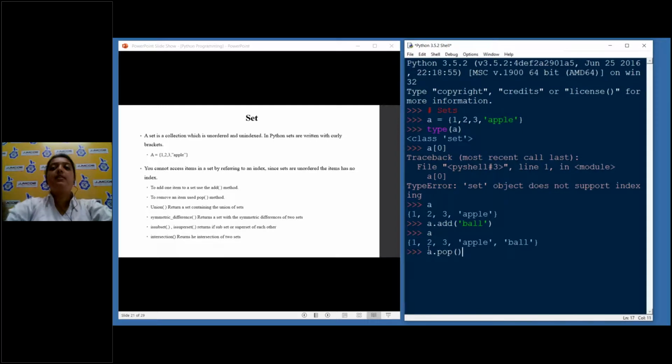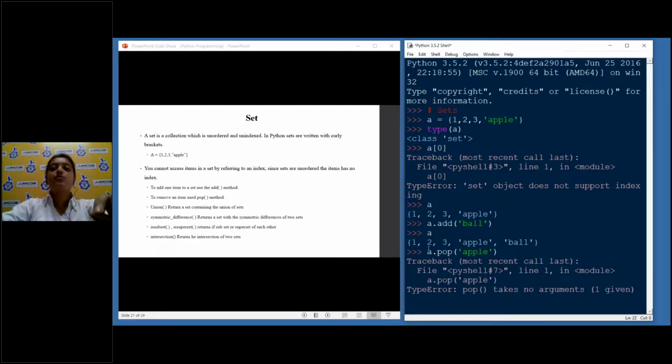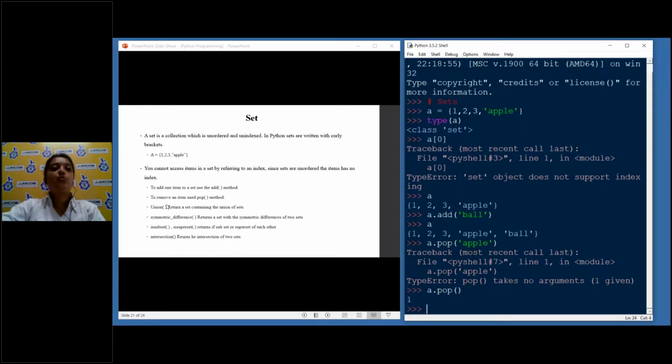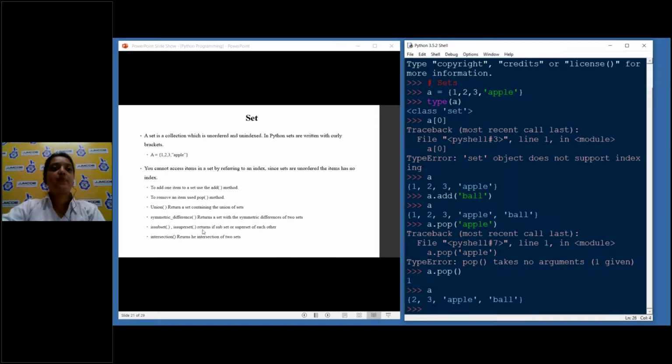So A dot pop, and if I pass apple here, yes, pop does not take any item. To remove an item, use the pop method. Ideally it will just remove the item which is in the first position.